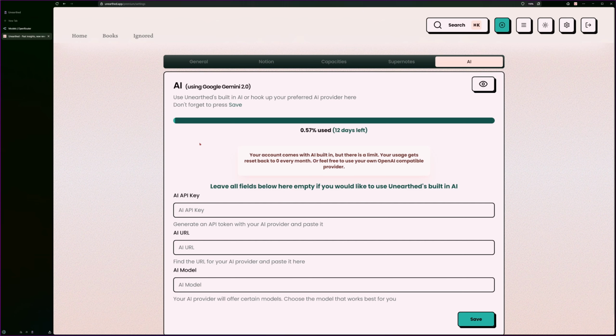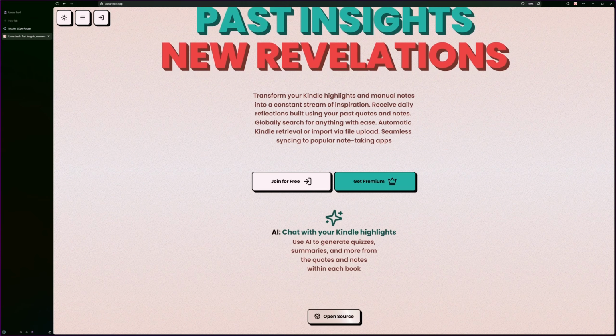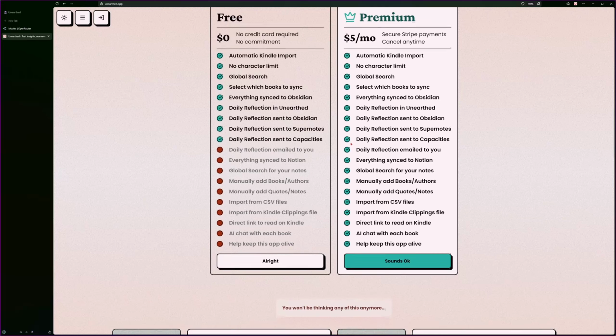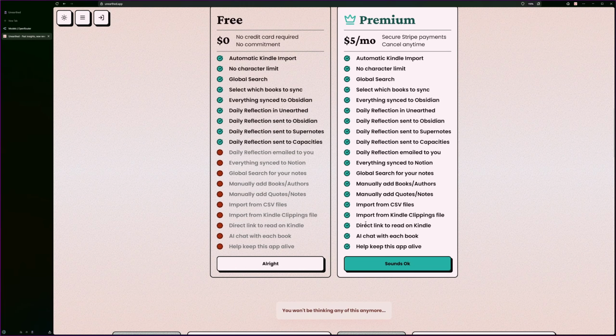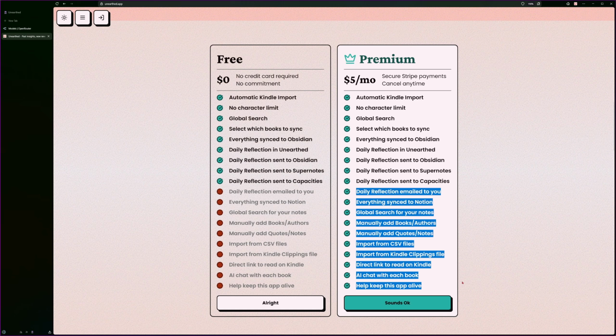If privacy is a concern, you can go to the code for Unearthed, which is completely open source, and you can look through it all and see how it's being used. And you will be able to see that none of it is stored or used at all. Unearthed is a free piece of software, and you can run it yourself because all the code is online. But because I'm hosting this, I need to charge for the premium features, and the AI is part of the premium side of things, which is $5 a month. But you do get some other benefits, not just the AI.